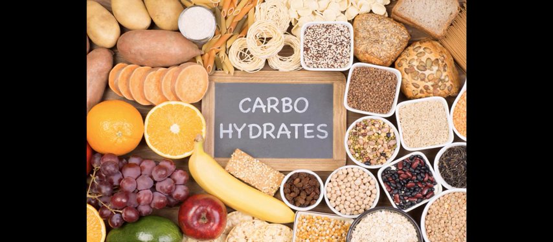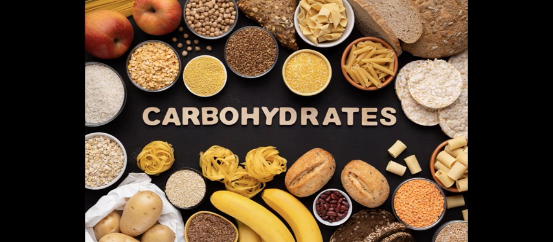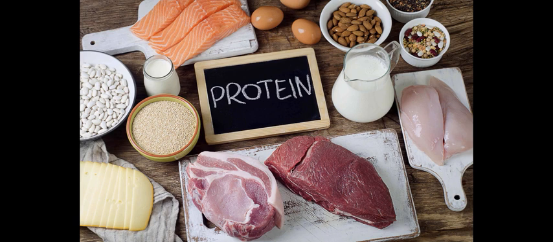Let's go next to proteins. Protein is also an essential nutrient, and it is the building block of the body. That is a very important thing. Proteins are essential for growth and to repair the body's cells and tissues. For that, protein is very important. Proteins are made up of amino acids.